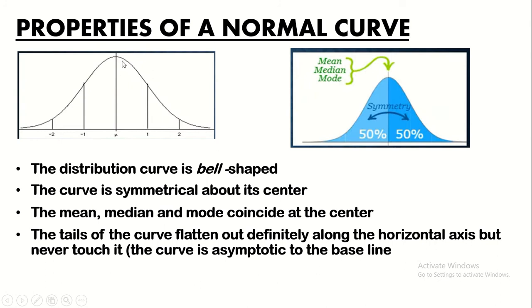Ibig sabihin, ang ating curve line, habang pababa siya ng pababa at papalapit ng papalapit kay x-axis, hindi po siya magta-touch. Ganoon din naman doon sa kabila. Hindi po sila magta-touch, itong part na ito at itong x-axis. Yun ang tinatawag na asymptotic to the baseline. They will never touch. So the area under the curve is 1. So ibig sabihin, after the mean, meron tayong area which is 1. Doon din sa kabila. So those are the properties of a normal curve.